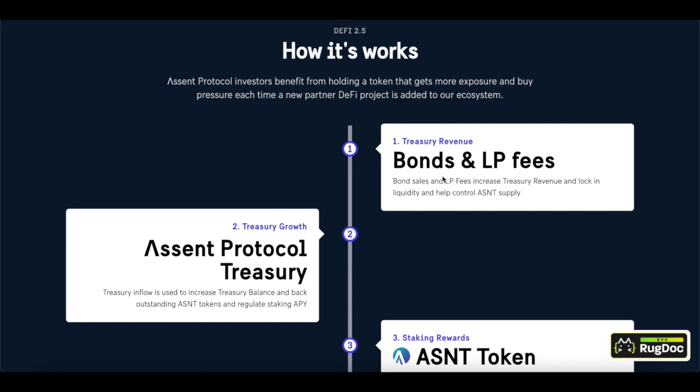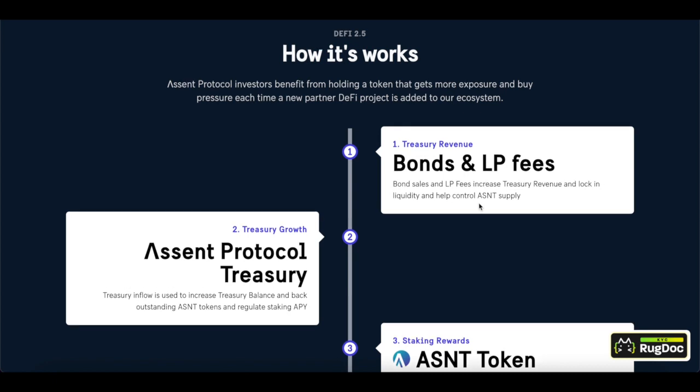And it all starts with treasury revenue. Bond sales and LP fees increase treasury revenue, lock in liquidity and help control ASNT supply. Additionally, there's treasury growth. Treasury inflow is used to increase the Assent Protocol treasury balance, back outstanding ASNT tokens and regulate staking APY.